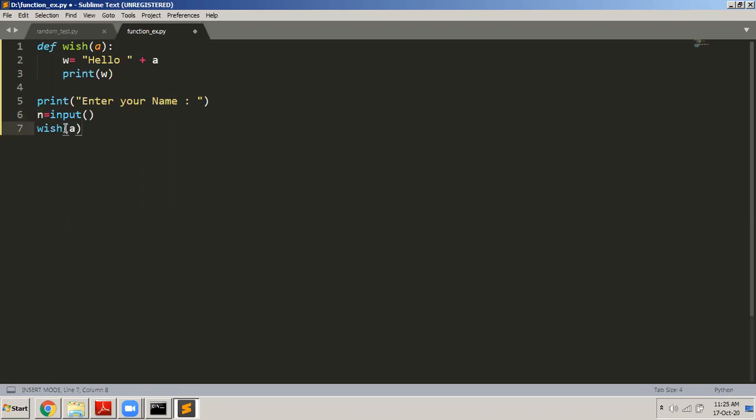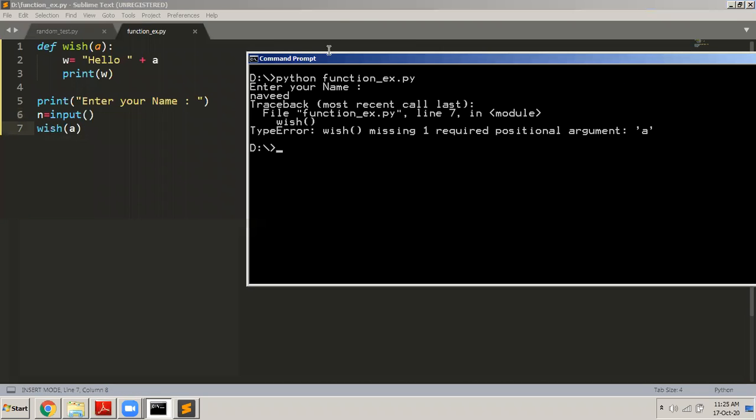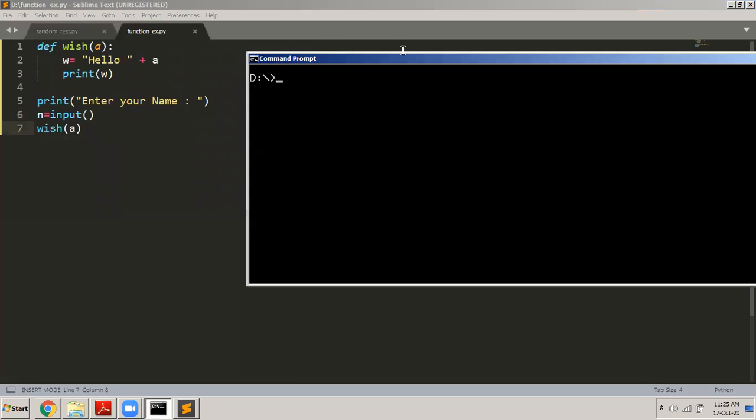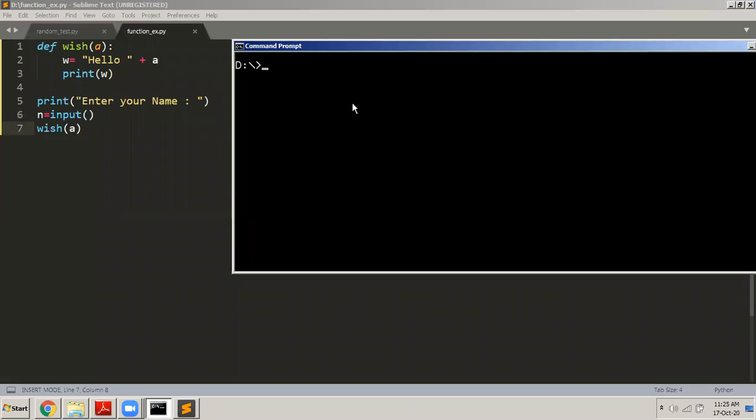Now, what you are trying to do is pass a variable that is not even initialized. The variable n is initialized with the value that you enter from the keyboard. So that's why you're passing that n here. If you write A there, what will happen? Let us see. I also don't know what will happen here. It might give you an error saying that A is not defined. Let us check this out.